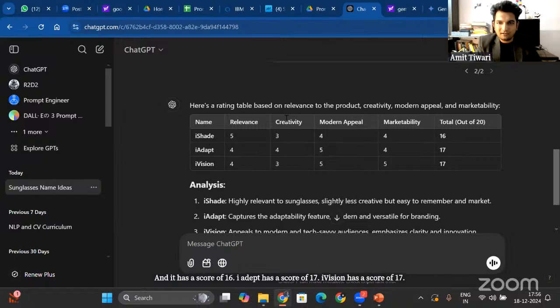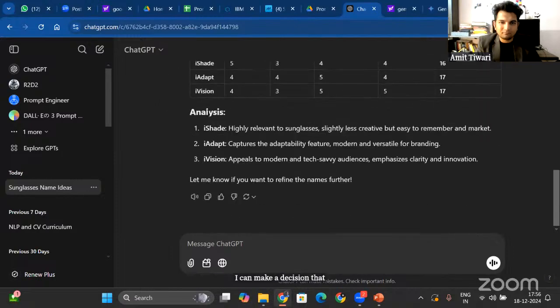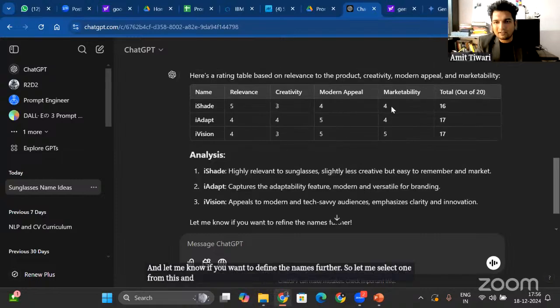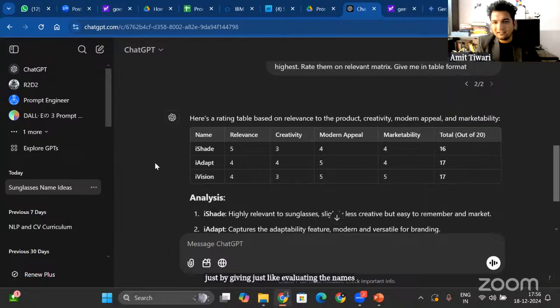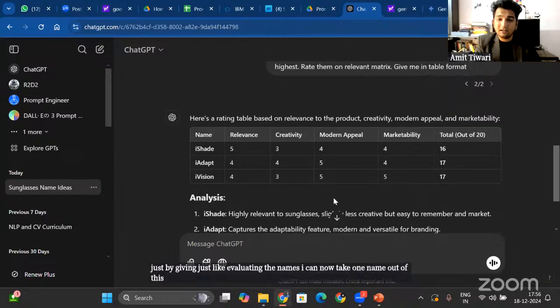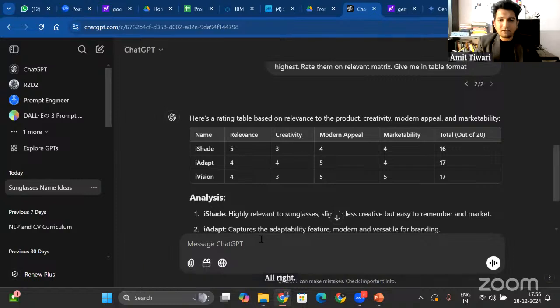Now I need to choose whether I go for creativity or for modern appeal or marketability, and then I can make a decision that it is also giving me analysis that iShade is highly relevant to sunglasses. iAdapt is capturing the adaptability feature. iVision is appealing to the modern and tech-savvy audience. And let me know if you want to define the names further, right? So let me select one from this, and just by evaluating the names, I can now take one name out of this, right? So evaluating helps to narrow down the responses.